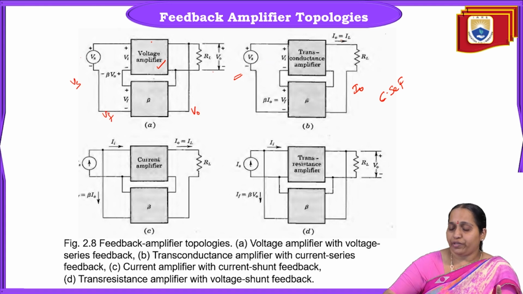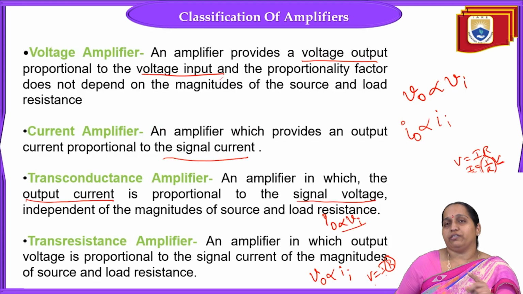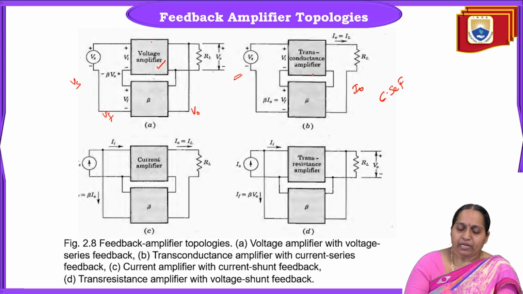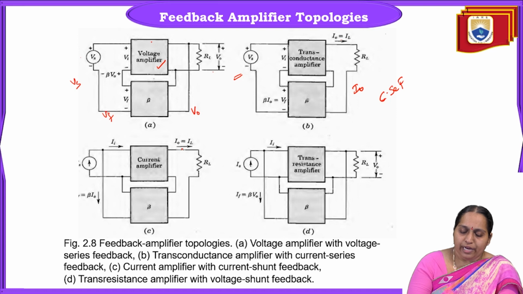I0 is proportional to Vi, which, if you see the earlier classification, is the third one, that is the transconductance amplifier. So for current series feedback amplifier, the basic amplifier is a transconductance amplifier. Now the next one, if you see here, I0 is proportional to Ii. So what will the basic amplifier be here? Current amplifier.